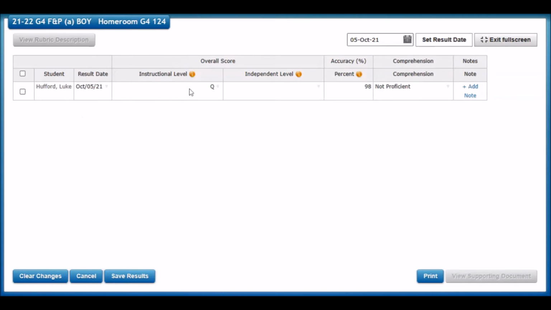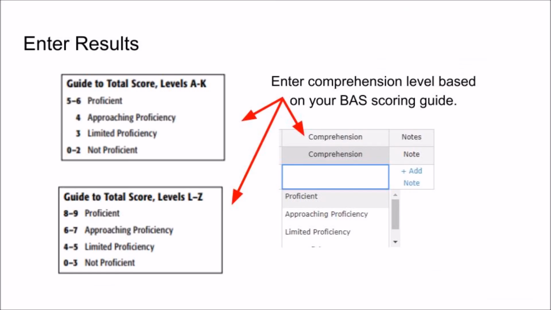I can see my student here, and I'm ready to enter his instructional level, Q. Then I entered his accuracy at 98%. And finally, I'm ready to enter the comprehension score. You'll need to enter the comprehension level based on your BAS scoring guide. For this student's score, he earned an 8 out of 9 on level Q. So we'll enter a comprehension score of proficient.